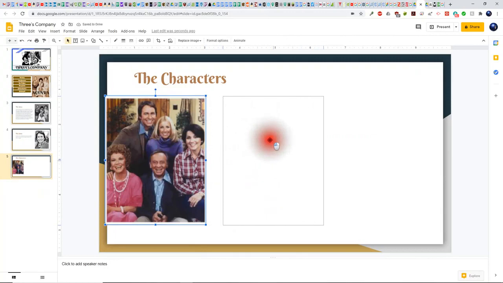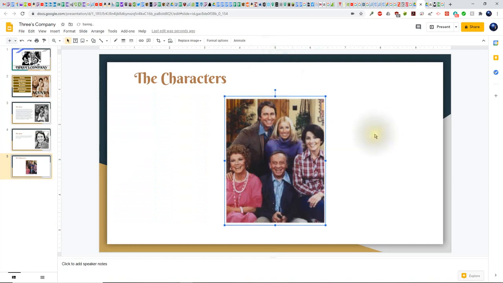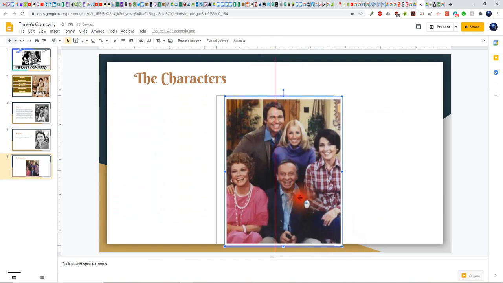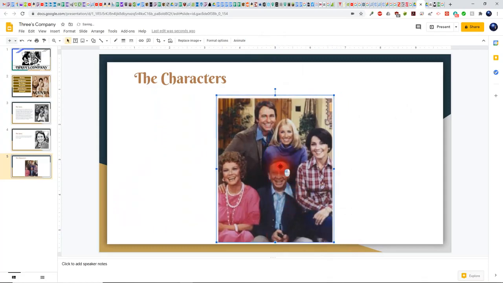Now I'm going to move this image here towards the center. And you notice I have the red line to tell me it's in the center. And I'm going to resize it. There we go. So I'm going to double click the image and crop off parts of the image here. Okay, and once I'm happy with that, I'll click outside of the image.